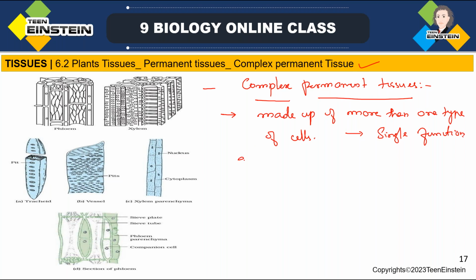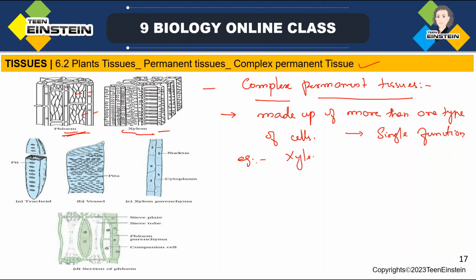Okay, here, examples for this complex permanent tissue, we can say xylem and phloem. Here you can see phloem and xylem. See here in the figure, this is phloem, this is xylem, and in xylem itself you can see different types of cells, but they are coordinating and doing a single function. In phloem, you can see different types of cells. This is one type, this is another type, right? Still, they are together working and doing a single function.